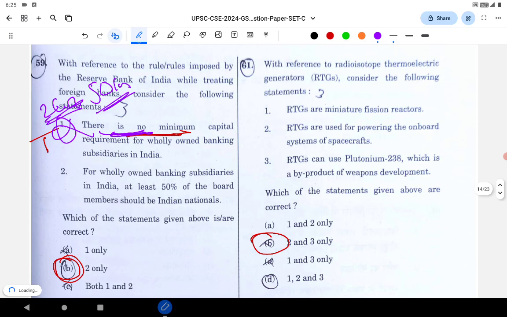Next question is regarding the radioisotope thermoelectric generators. There are 3 options. In option A, they have RTGs as miniature fission reactors. See, they are not even a fission reactor or a fusion reactor, so it is wrong. So 2, 3 are correct.